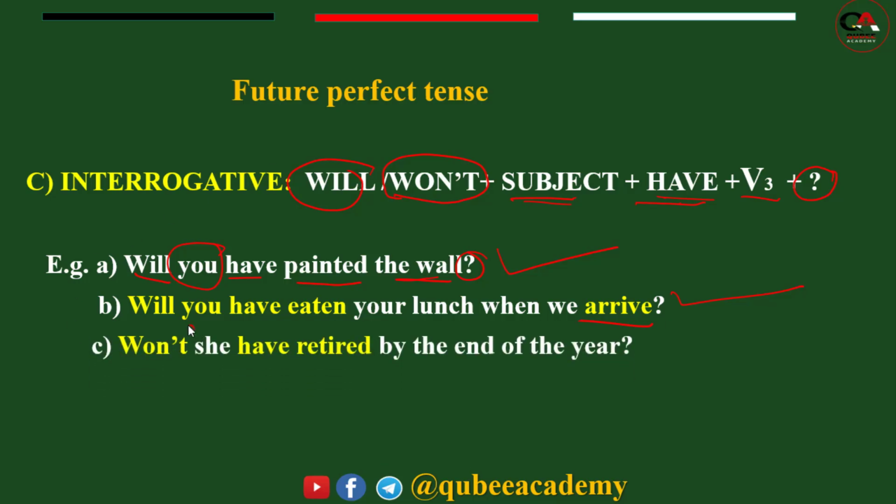The third is a bit different from this one. Here we use won't. In A and B, the first and the second, we use will, but here we use won't, because won't is the negative form of will. Won't she have retired by the end of the year? By the end of is an indicator of future perfect. So these are all the forms of future perfect in different ways: in interrogative, in affirmative, and in negative statements.